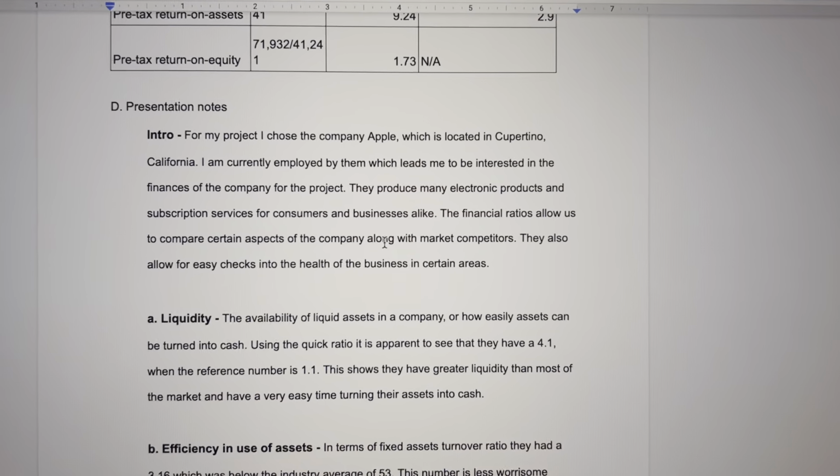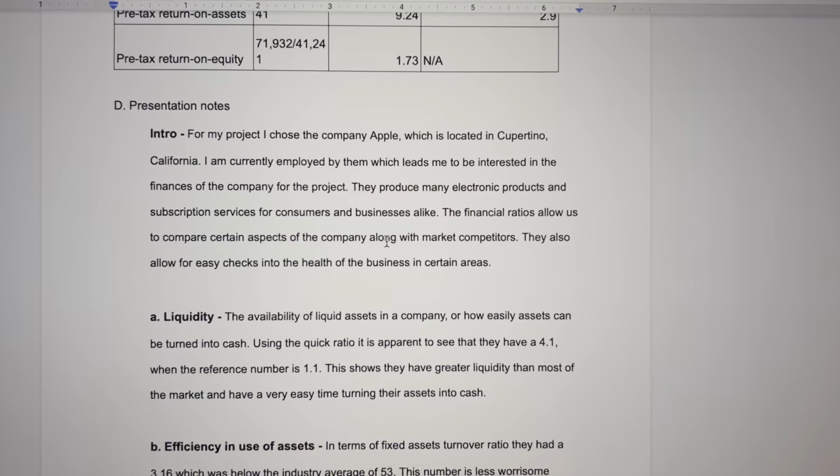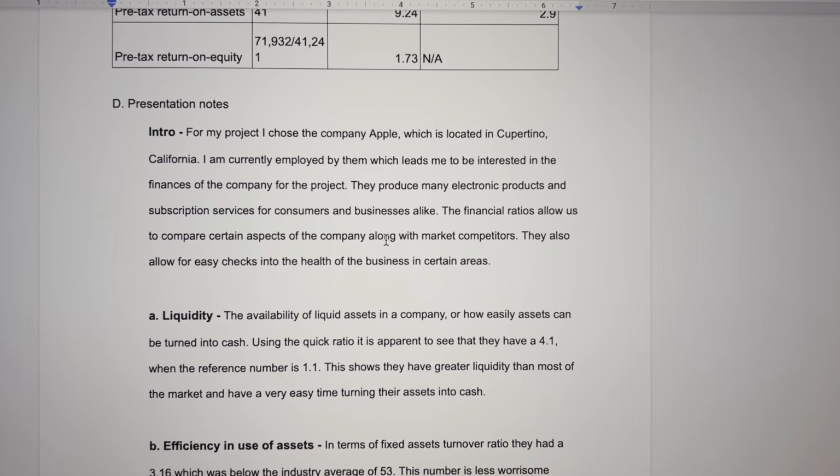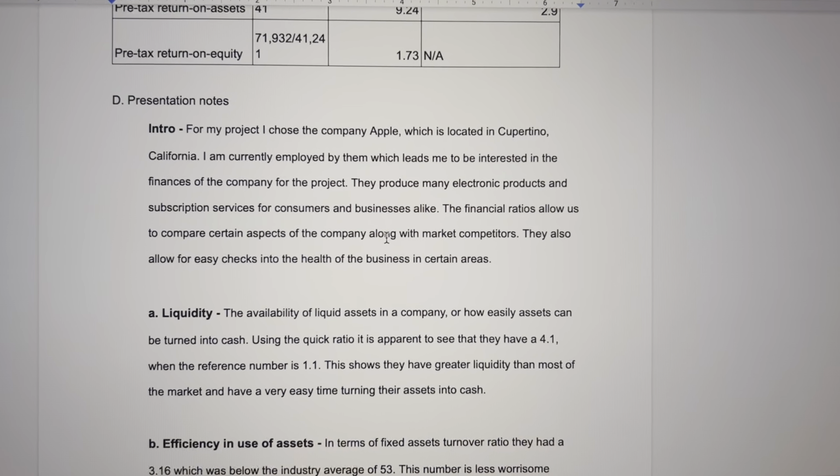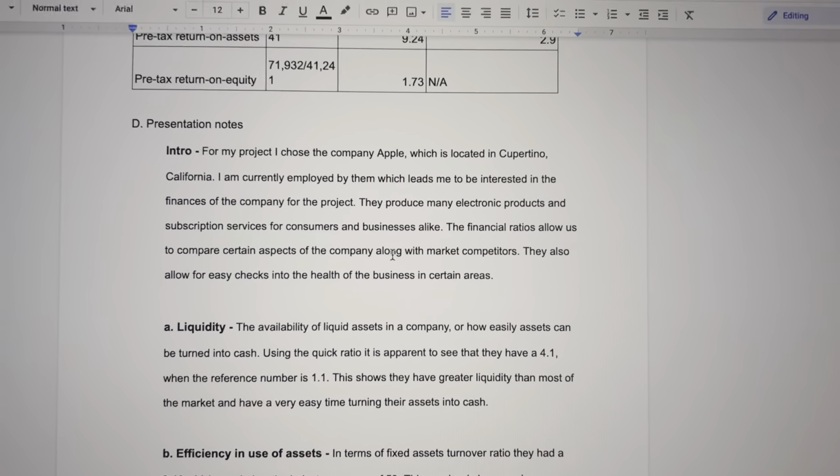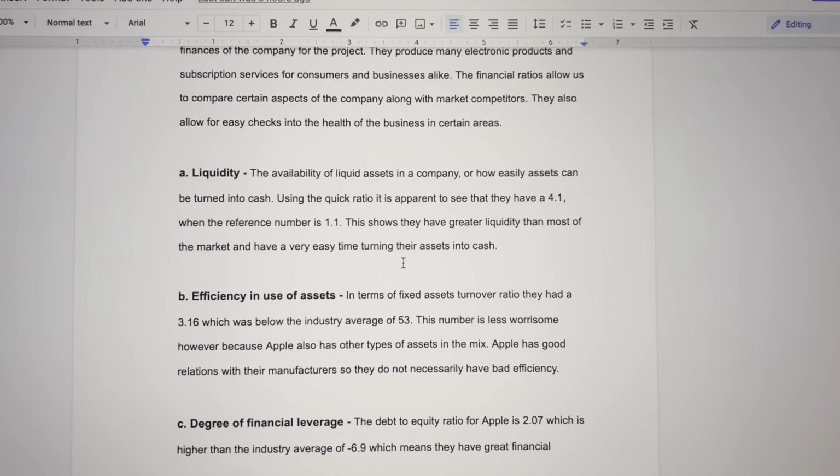The financial ratios allow us to compare certain aspects of the company along with market competitors. They also allow for easy checks into the health of the business in certain areas, which will be down here.